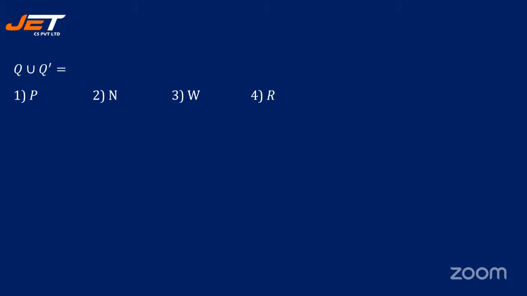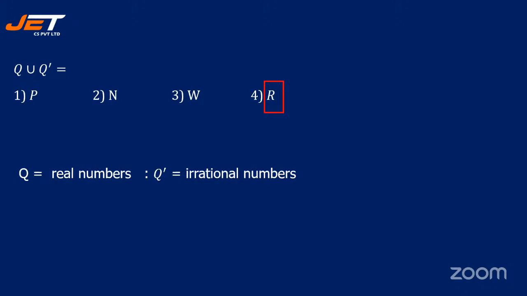What is Q union Q dash? Is it P, N, W, or R? So Nikita, Shobha, Harish, Chandu, Naveen, many of you are giving me the answer, students. Good. Yes, let's see. The answer is R. Okay. Because R is real numbers. Q is rational numbers. Q dash is irrational numbers.